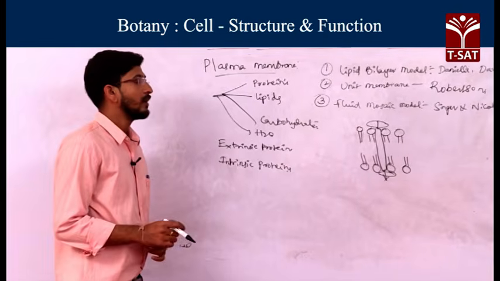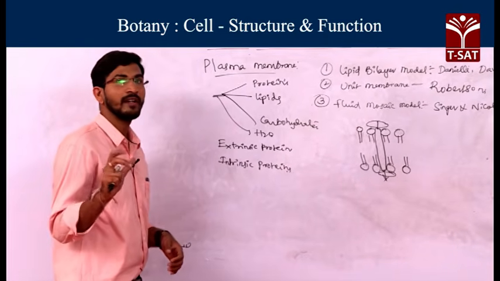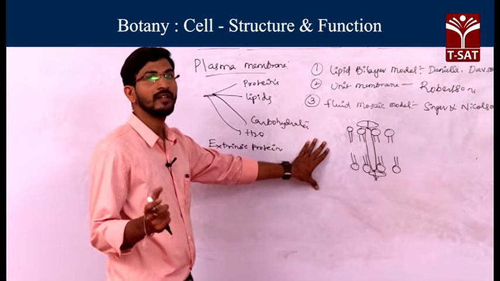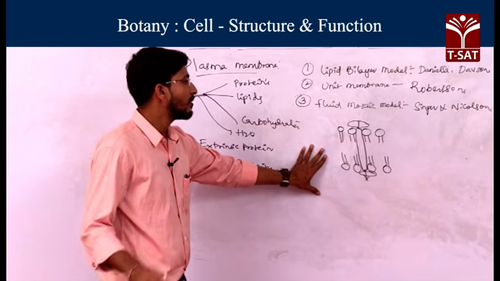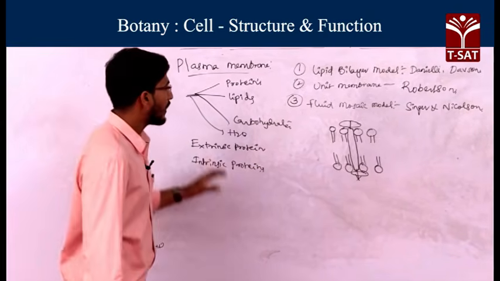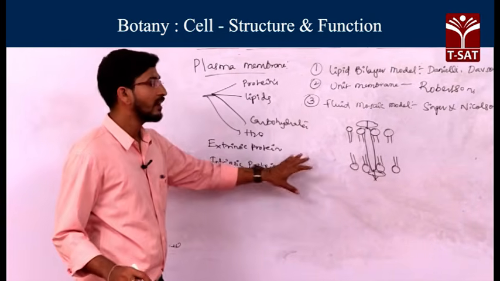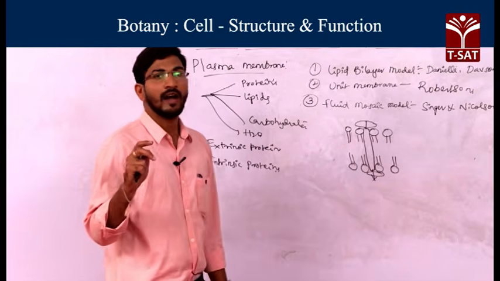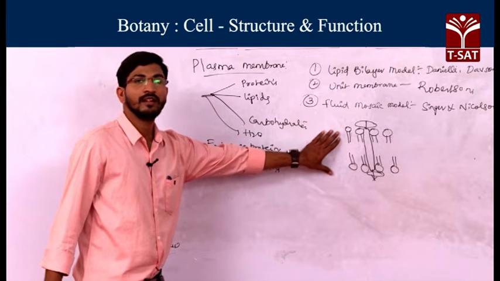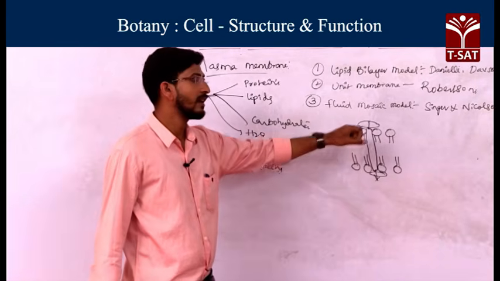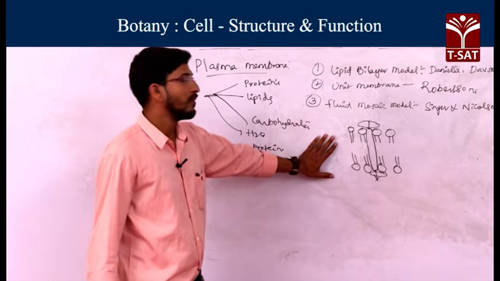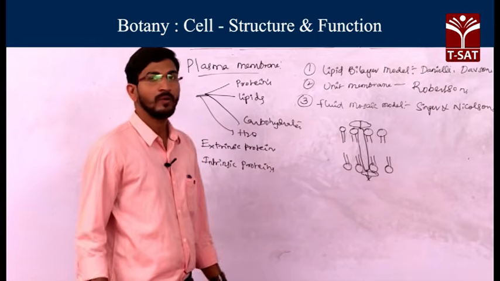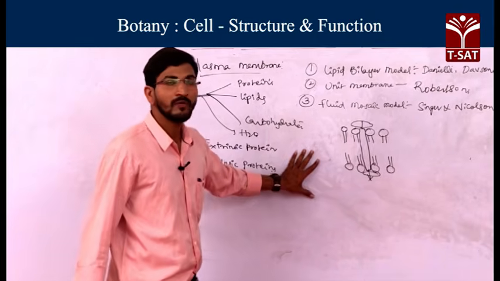According to this fluid mosaic model, they are mosaically arranged, meaning the structure or chemical composition of the plasma membrane changes according to conditions. In a mosaic manner, they are quasi-fluid. According to this model, protein molecules are in a sea and appear like an iceberg. Singer and Nicholson proposed that lipid molecules appear as a sea, and within the sea the proteins float like icebergs. So this is about the fluid mosaic model.